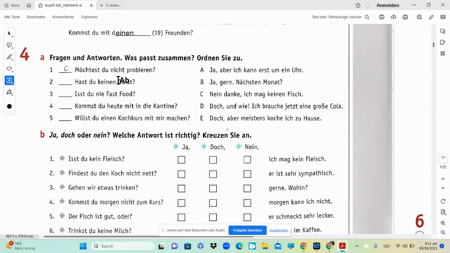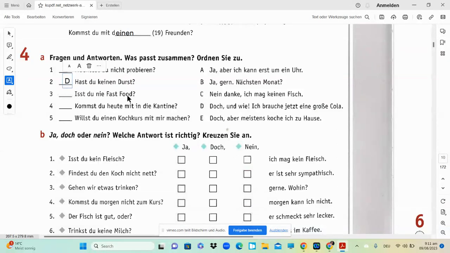Hast du keinen Durst? So Durst is related to thirst. We are just going to search for something which is related to thirst, and you can see Cola. Okay, doch. Und wie, ich brauche jetzt ein Cola. So the question is in negation, but the guy over here wants a big cola, so he has answered it with doch. So of course the answer has to be D.